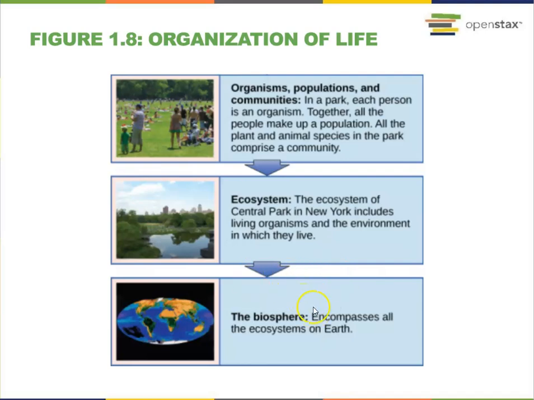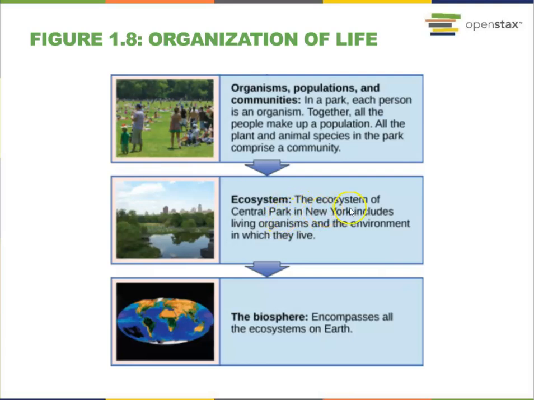The same type of organisms will form into a population. When different populations stay in the same area, this is going to form a community. For example, in a park, each person is an organism. Together, all the people make up a population. All the plant, animal species in the park, plus the people, will form into a community. When the community interacts with the environment, like air, sun, wind, it will form an ecosystem.